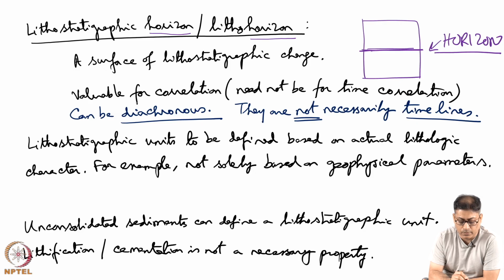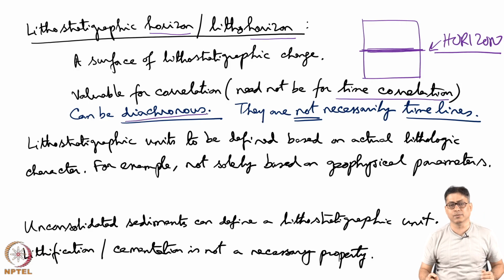Now, once we correlate this horizon with another horizon from another lithostratigraphic column, they need not be time parallel or synchronous. That means we are dealing with a diachronous correlation. This is absolutely important.